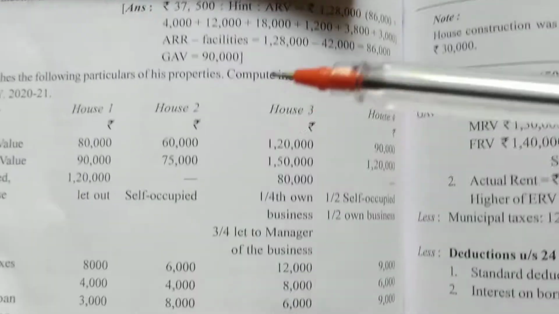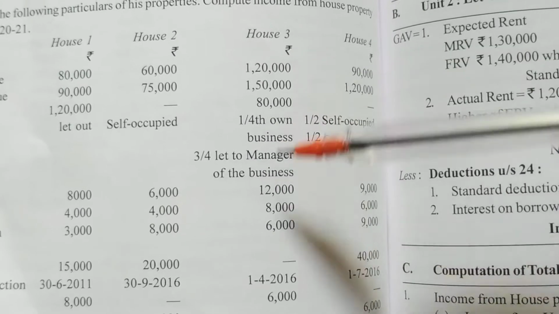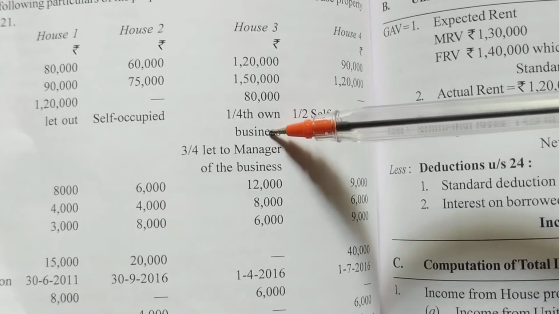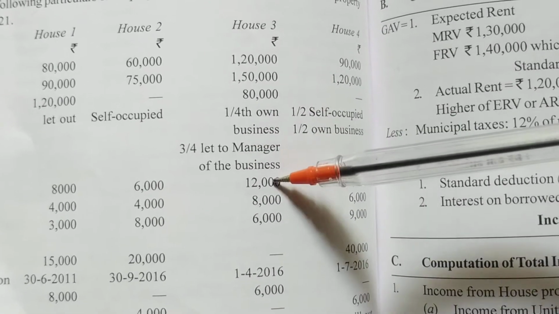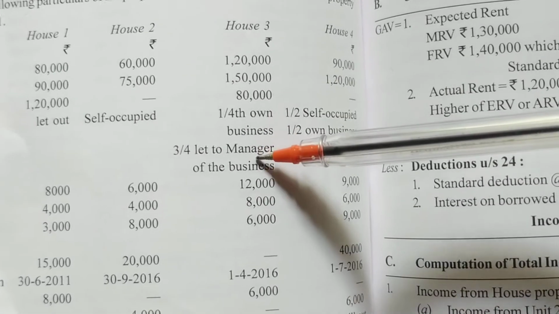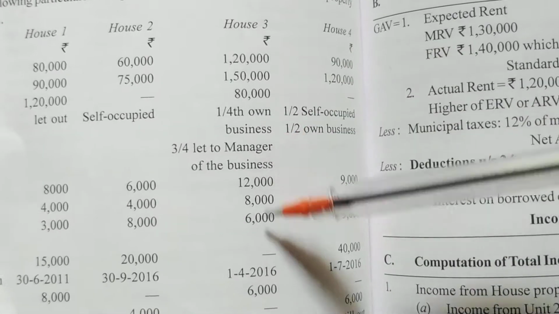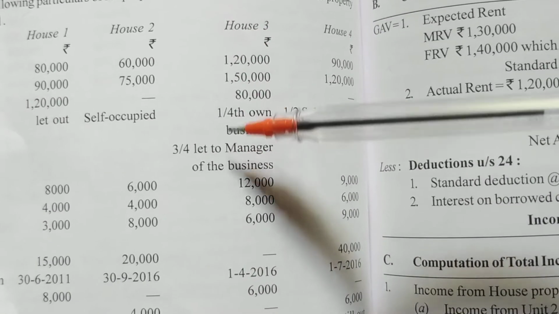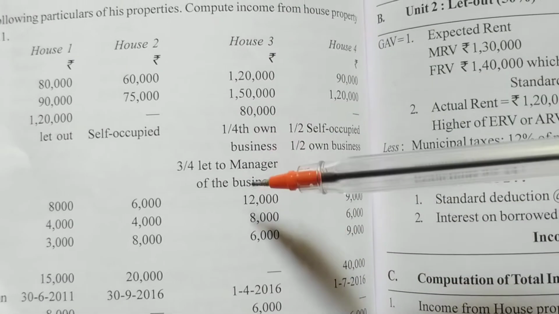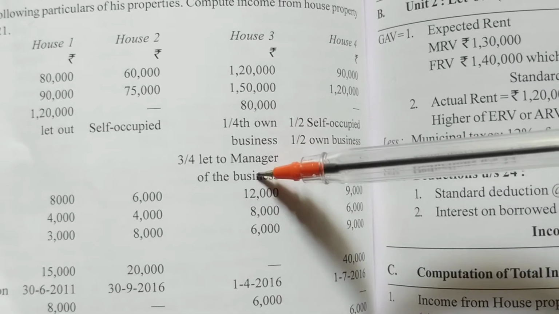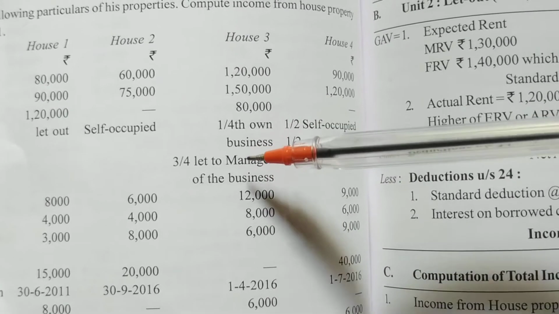Okay, and see house 3. What is happening in house 3? He is using 1/4 portion for business and 3/4 portion for the manager. So he is giving the house property to the manager, means employee. So in this case, house 3, there will be no income from house property. So we have seen, right? Some portion is used for business and some portion is used for the business manager or employee.